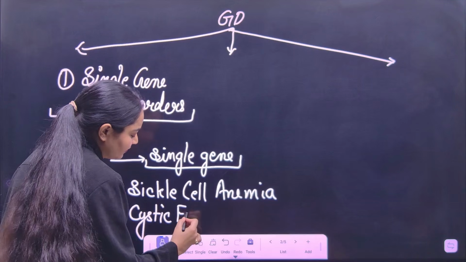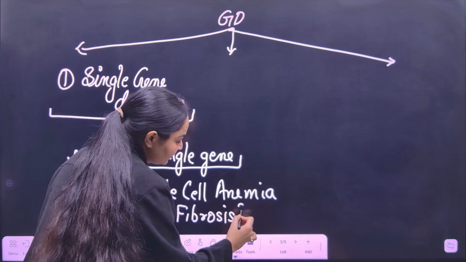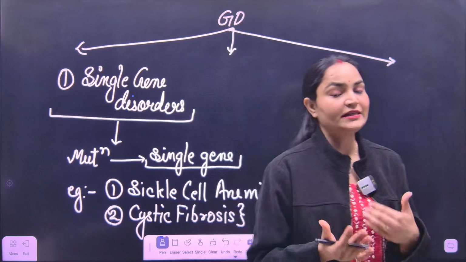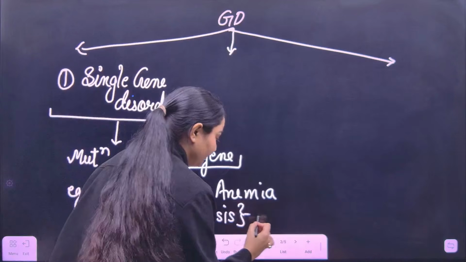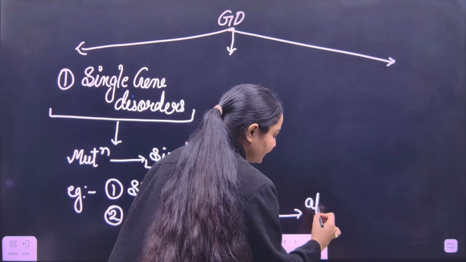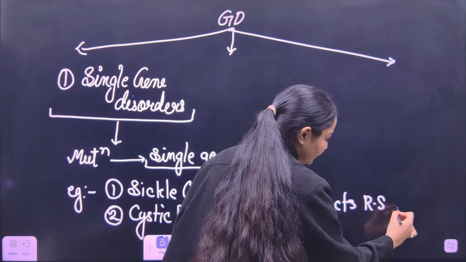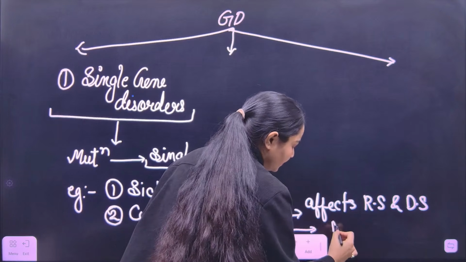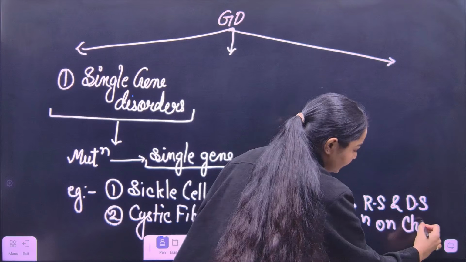Cystic fibrosis. In cystic fibrosis, this is also a disorder which impacts our respiratory system and digestive system. We can write down here that it affects the respiratory system and digestive system, and it happens when there is a gene mutation on chromosome number 7.